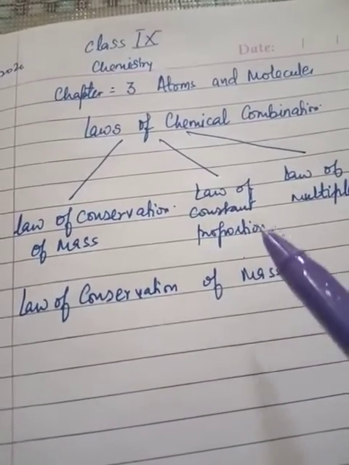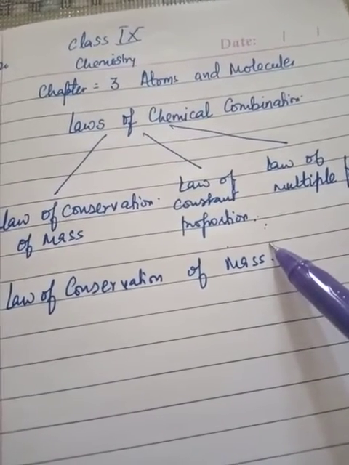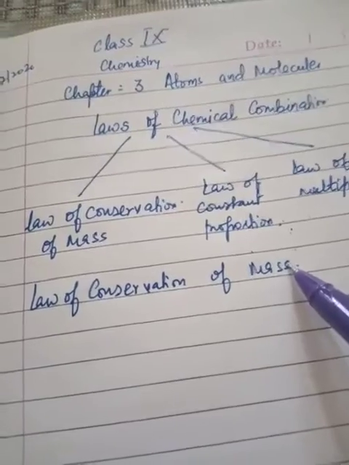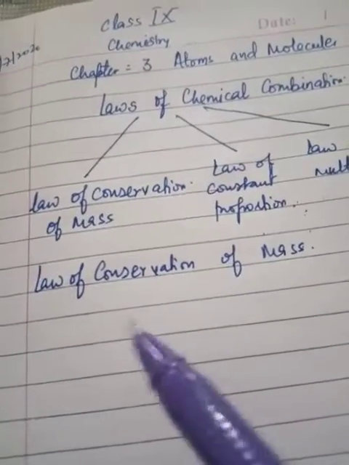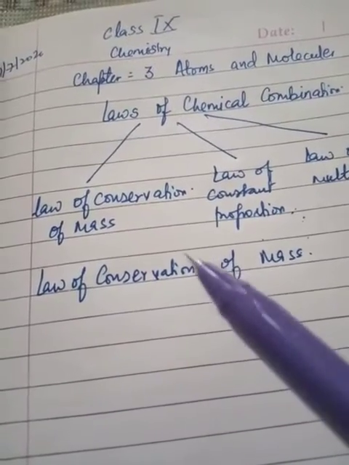These laws played a significant role in the development of Dalton's atomic theory of matter. To start with, today I am teaching you law of conservation of mass.